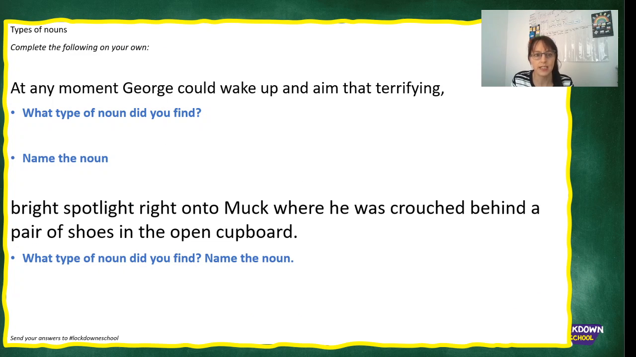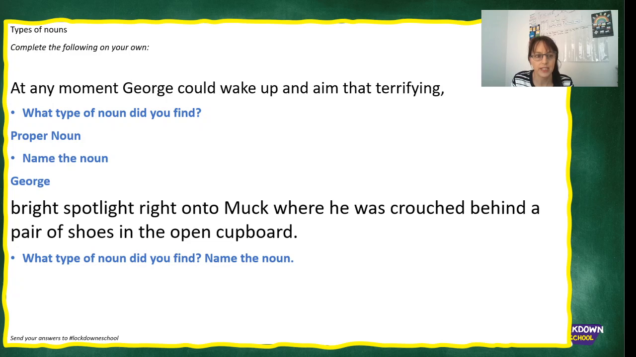Let's do these ones. "At any moment, George could wake up and aim that terrifying bright spotlight right onto Muck, where he was crouched behind a pair of shoes in the open cupboard." So I'll split these two up just to help you be able to see the sentence clearly, because it is a long sentence. All right. So we found a proper noun. The proper noun starts with a capital letter, so we know that it's George.